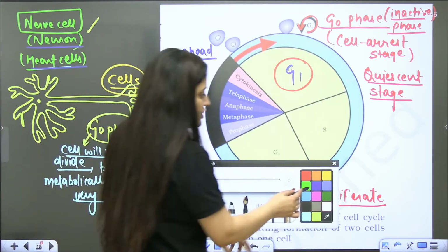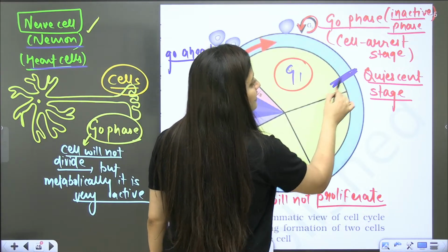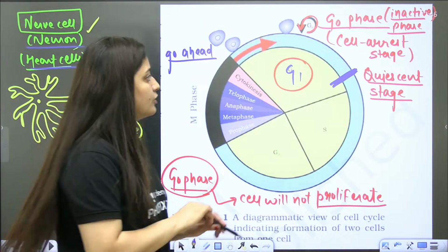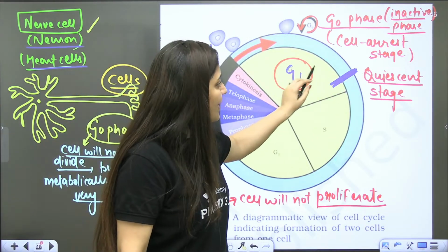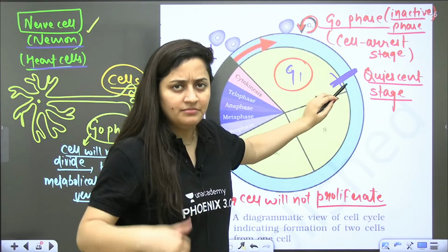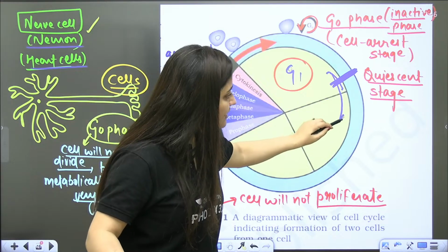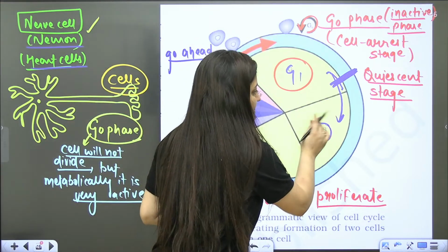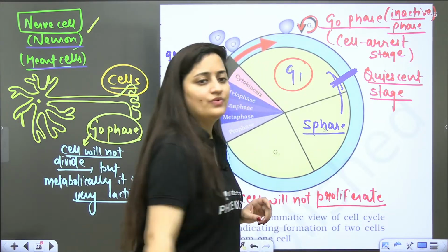Now in the G1 phase, in some organisms somewhere here we see a kind of start point. When a cell is going to cross that start point, meaning the cell got a go-ahead signal, then definitely the cell will enter the next stage, that is the S phase. It is the S phase in which DNA replication will occur.